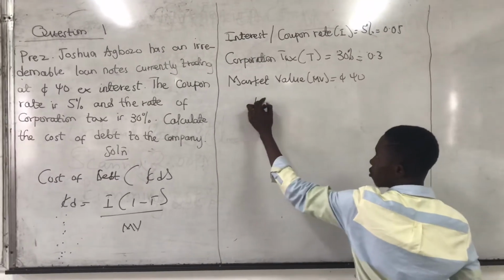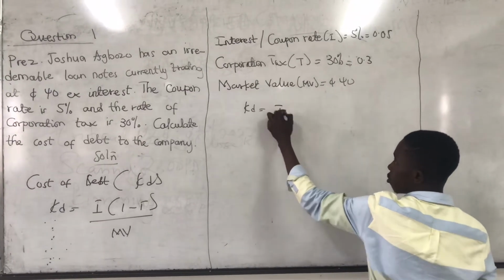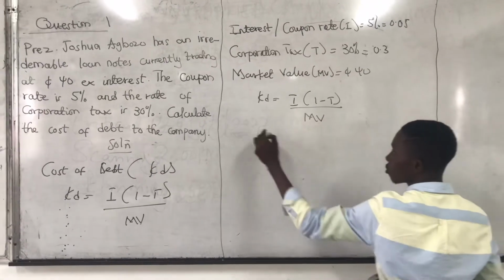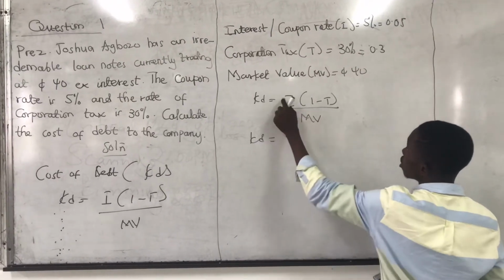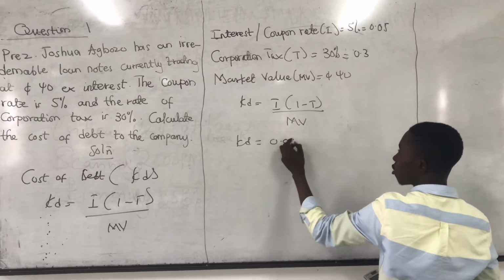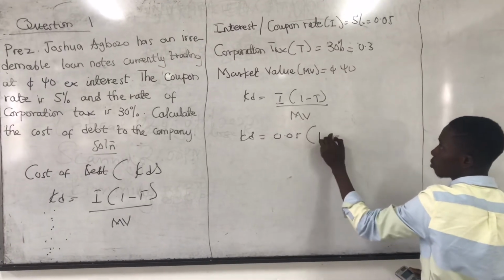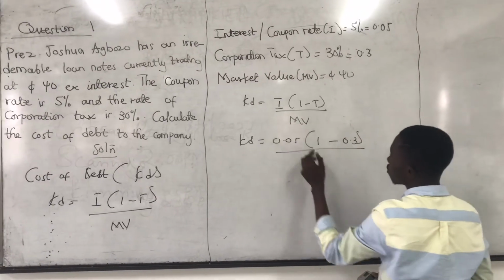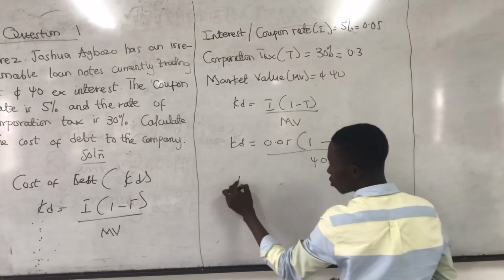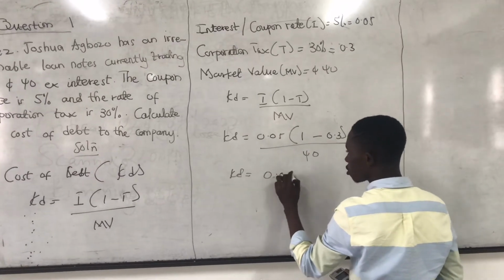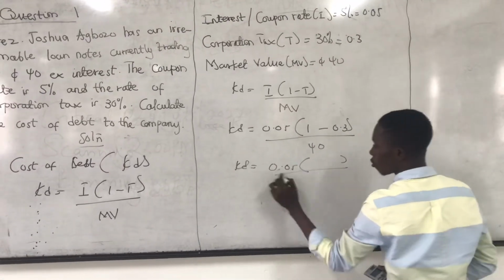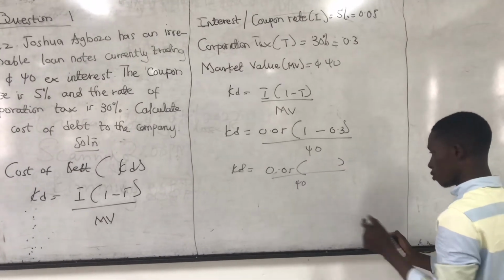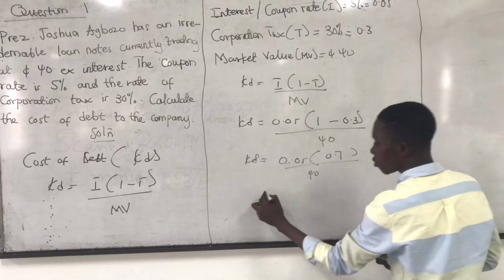So we have interest 0.05, 1 minus corporation tax 0.3, over market value 40. So 1 minus 0.3 is 0.7.